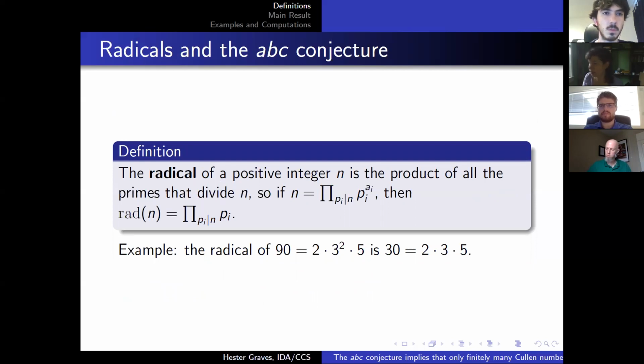Now I need to tell you guys what the ABC conjecture is. However, the ABC conjecture requires you to know what a radical is. So the radical of a positive integer n is the product of all the primes that divide n. So if n is the product of primes p sub i to the a sub i, where the p sub i's are different, then the radical of n is the product of the p sub i's. So for example, the radical of 90, which is 2 times 3 squared times 5, is 30 because that's 2 times 3 times 5.